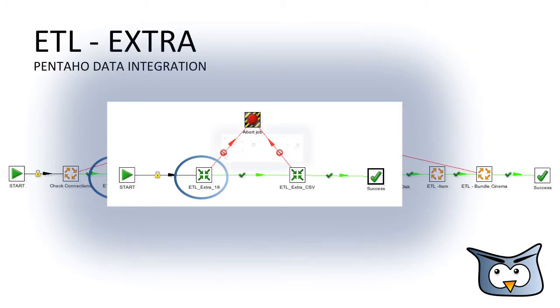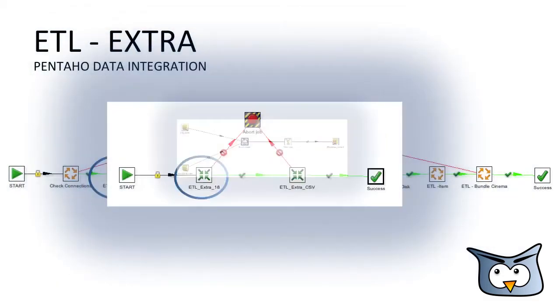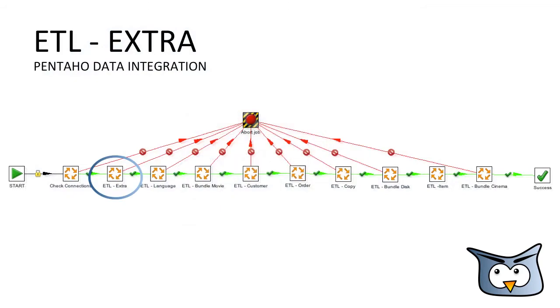Let's take a closer look into the ETL extra 18 job. Here you can see our approach to prevent duplicate entries by using a fuzzy match with the mediated database when loading new data from the extra table of the database of group 18. After loading the extra data, the ETL language job is triggered. This job is quite similar to the extra job just shown.